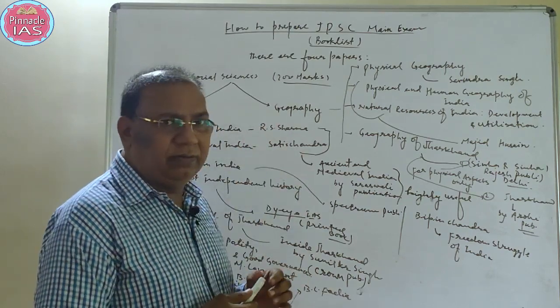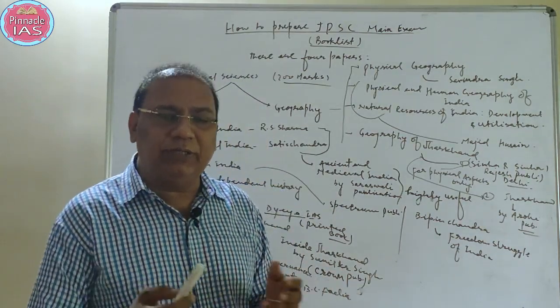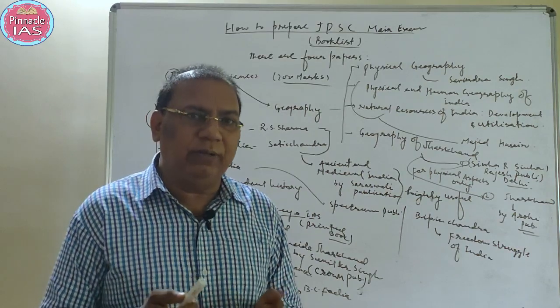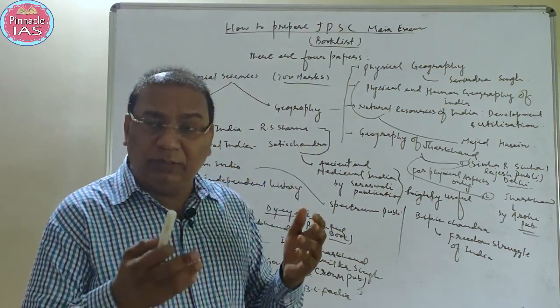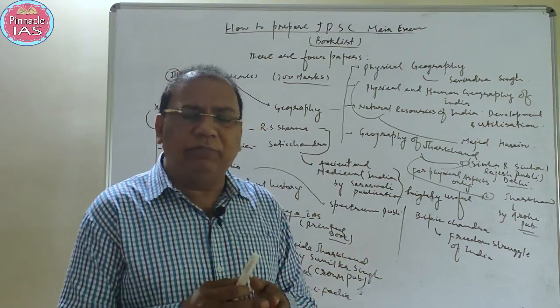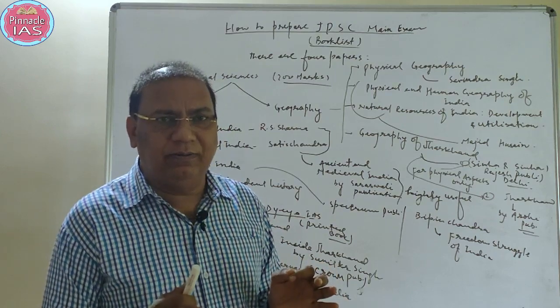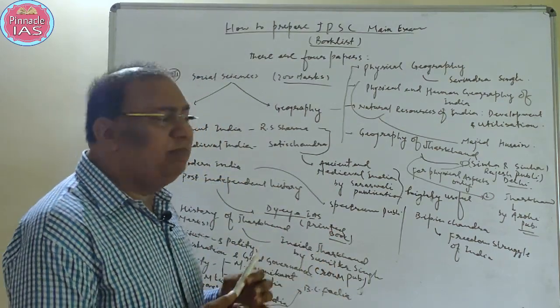For example, if you want to go through the Battle of Panipat, what were the reasons, what was the impact, why Babur was successful, or the invasion of the Ghaznavids, there is sufficient explanation for this purpose. So that is why I am going to refer to this book.